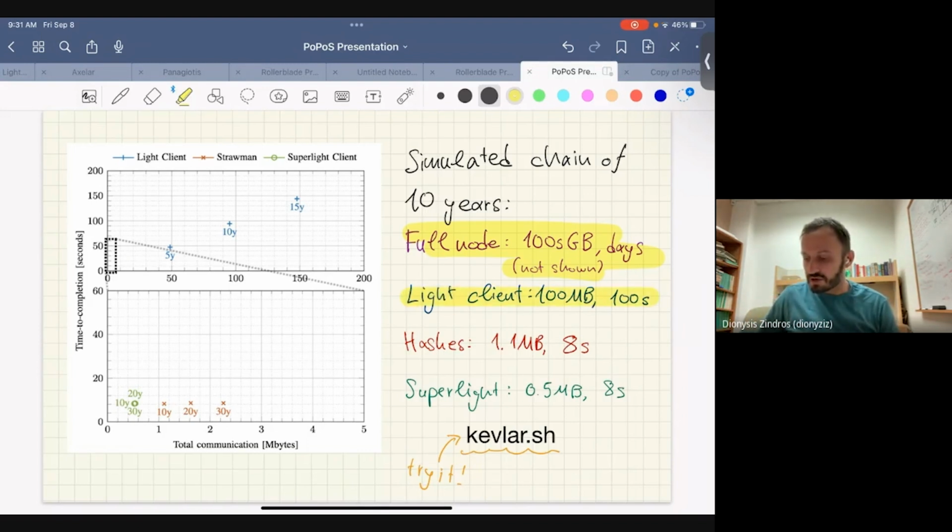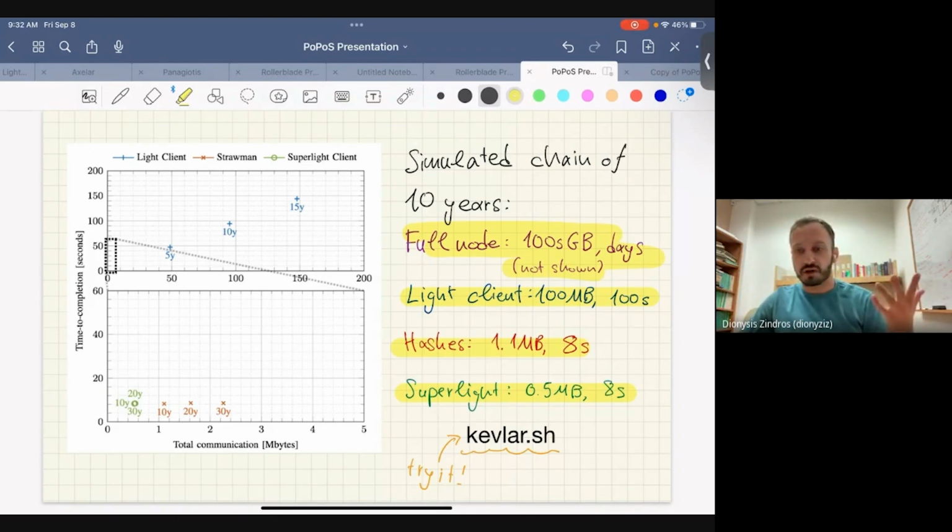If you run the normal light client, which is what Ethereum has come up with, the sync committee, where you download all the public keys, then you need about 100 megabytes and 100 seconds to sync 10 years worth of data. If you do this hash trick, where you just send hashes and find the first point of disagreement by the hashes, this is brought down maybe 99%, which is great. So this is about 1.1 megabytes and 8 seconds. And then if you want, you can run the superlight construction, which gives you this nice tree bisection game. And now it's just half a megabyte.